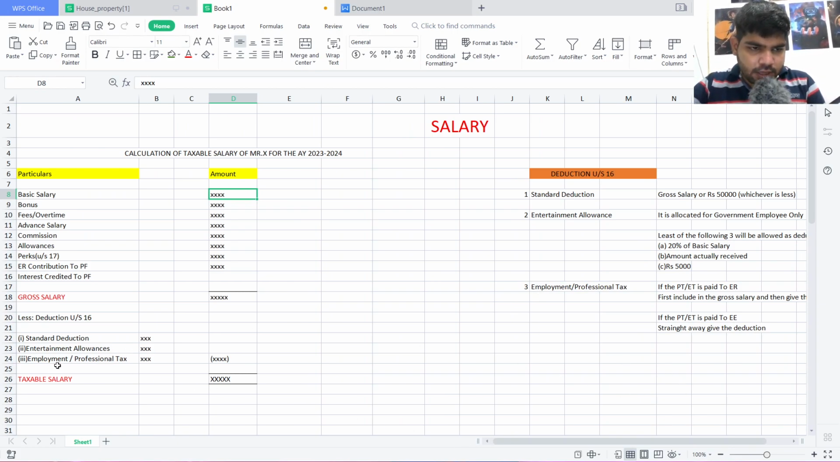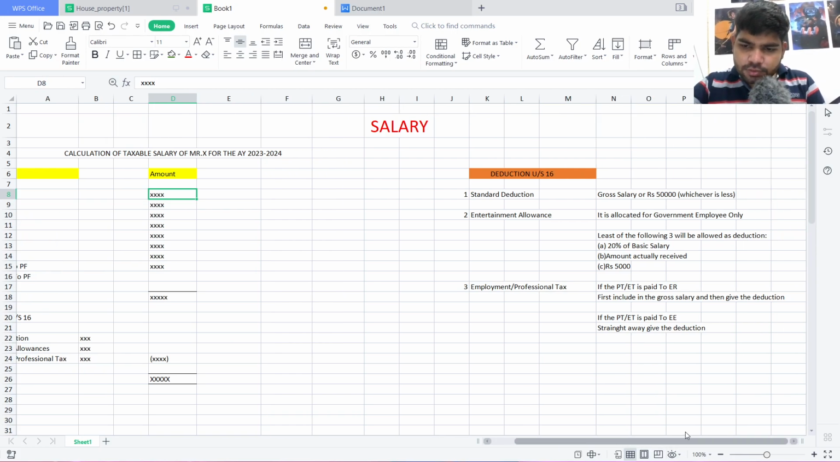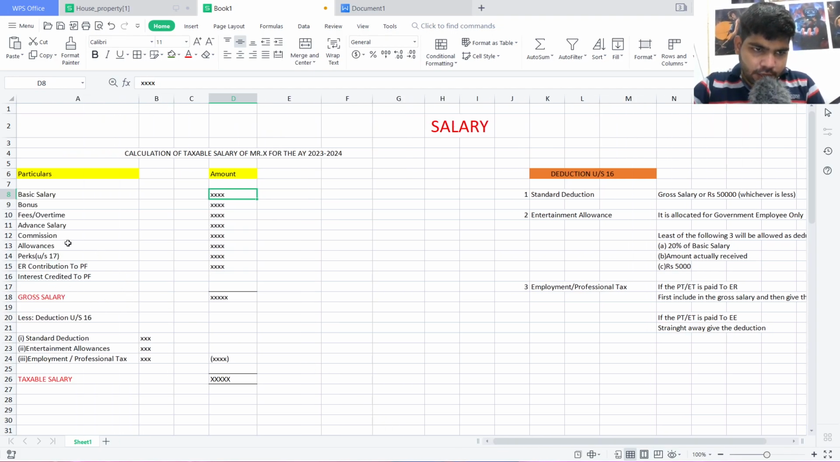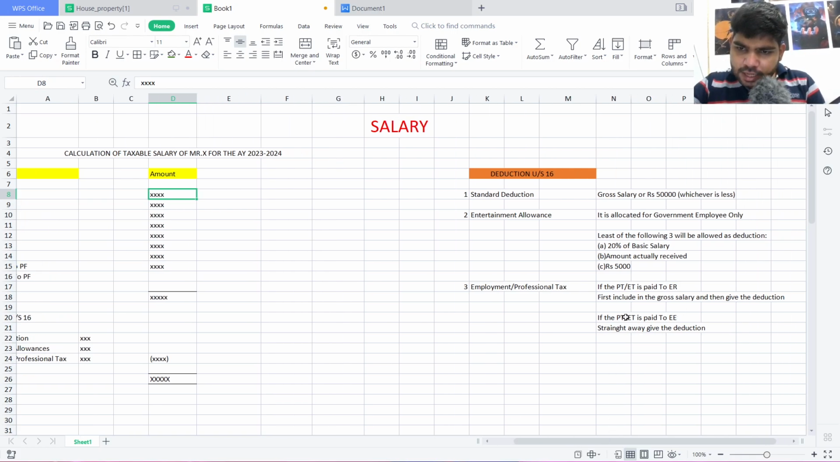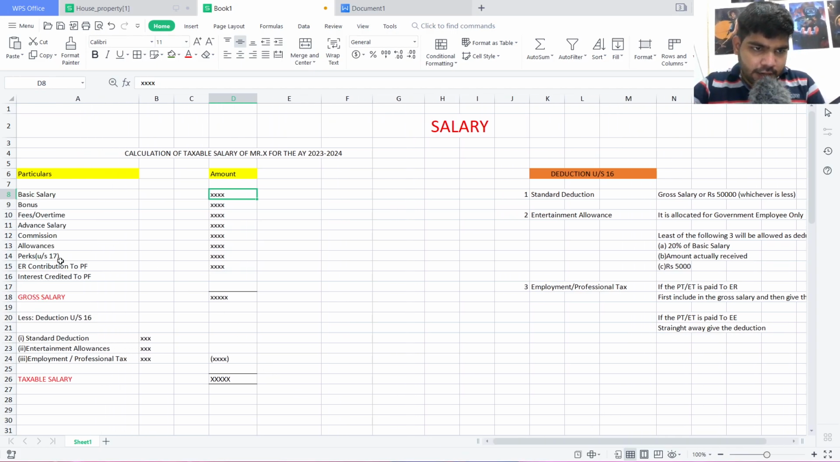And thirdly, it is the employment and professional tax. It is very interesting to know that if the professional tax is paid by the employer, we first include it in the gross salary and then we deduct it. But if it is paid by the employee, not the employer, we do not write it above the gross salary; we simply write it under the employment and professional tax. So we have to check whether it is paid by the employer or by the employee.